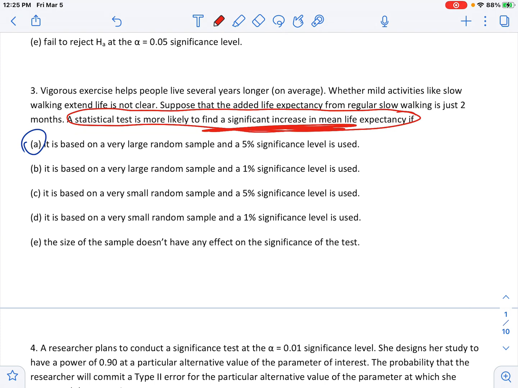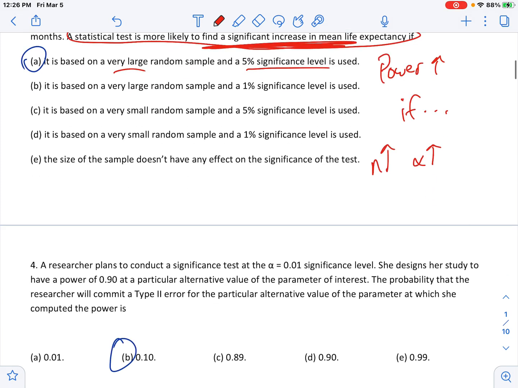You assume not, right? We don't know if walking extends life. It's not clear. So you assume that it's no change. But if there is an increase, that's the alternative, and our likelihood to find that increase is related to power. And so basically this says power goes up if... What you need to know is that n goes up and alpha goes up are both ways to increase power. So n, sample size, has to be very large, and you have to use the highest significance level. That's the combo, n high and alpha high.